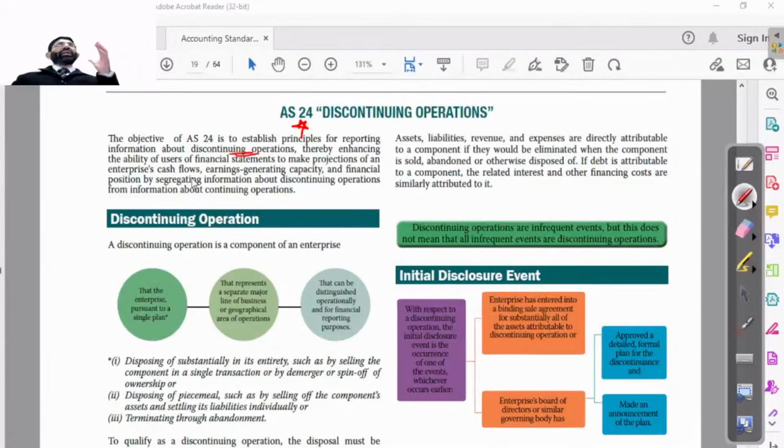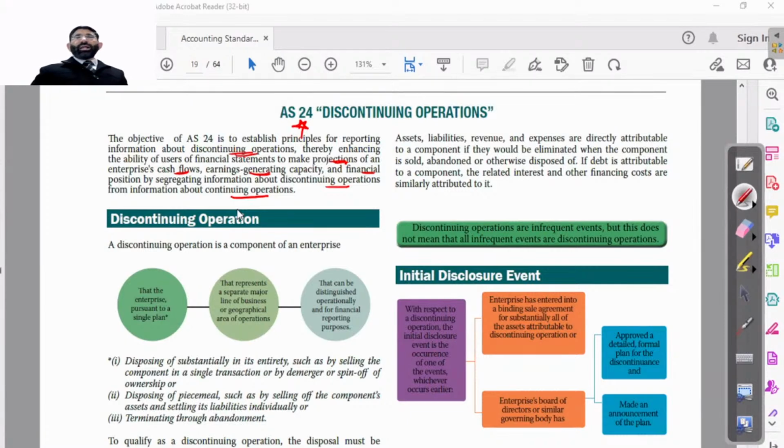So to let them understand this in a better way, we have to give a more appropriate presentation, so that they can make a good projection for the future of the business, for the cash flows, earning generating capacity, and the financial position, by segregating information of discontinuing from the continuing operations. So he says that whenever we are going to discontinue a part of our business, it is to be shown separately that this is going to be switched off. And whatever is to be continued is to be shown separately. Means continuing operations and discontinuing operations are to be shown separately.